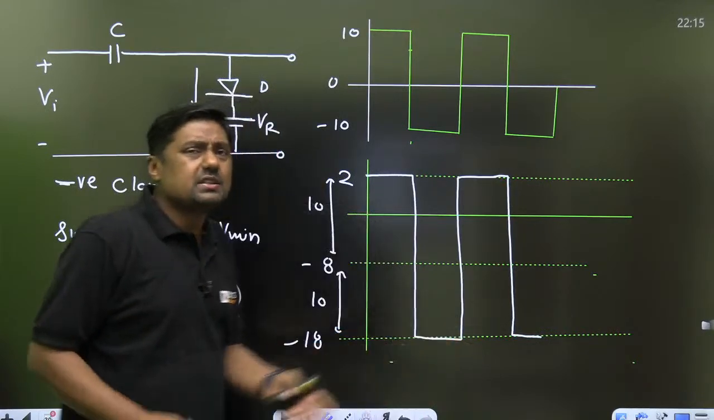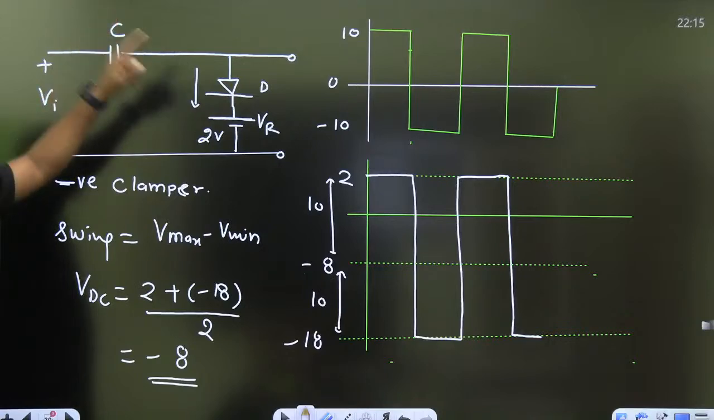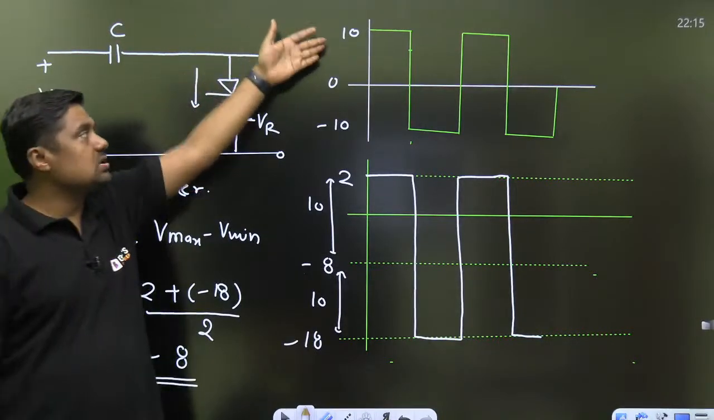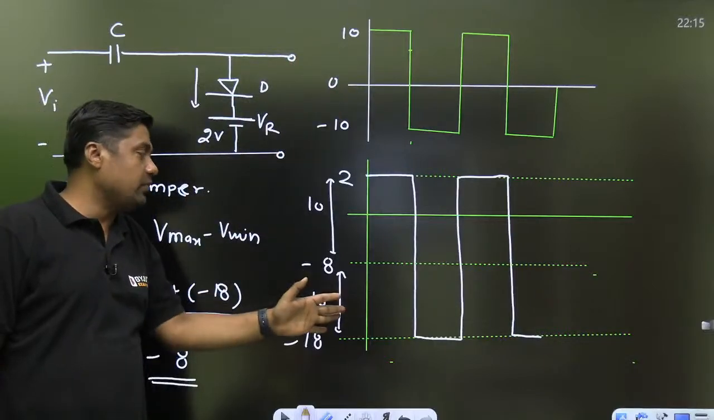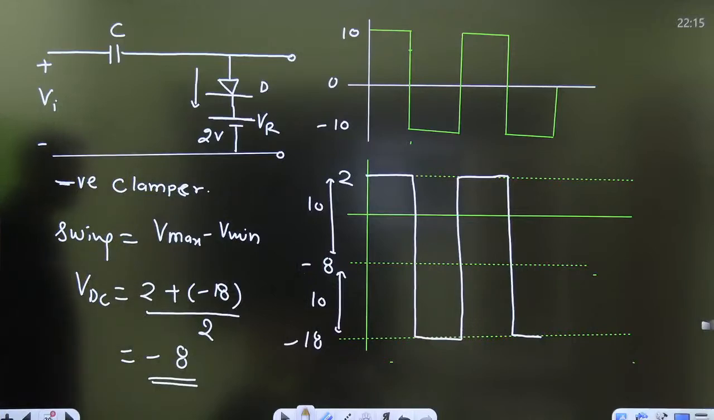So this is the question. What is the name of this circuit? Negative clamper. The output is clamped at 2 volt. What will be the swing of the output? That is similar to the swing of the input. And what is the average value of the output? You can calculate the average value of the output. Similarly,